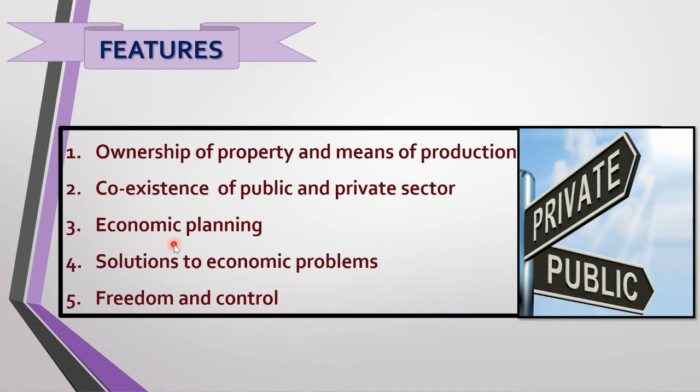The Central Planning Authority prepares the economic plans. National plans are drawn by the government, and both the private and the public sector have to abide by it. In general, all the sectors of the economy function according to the objectives, priorities and targets laid down in the plan. Everything will be given in the plan by the Planning Commission. The private sector and the public sector just have to follow the plan.